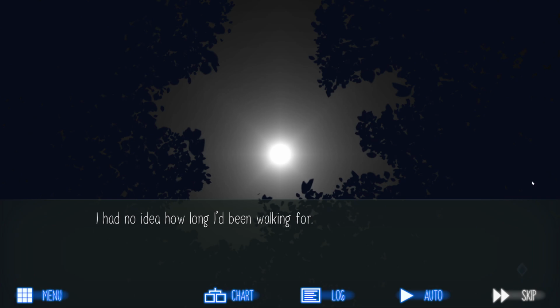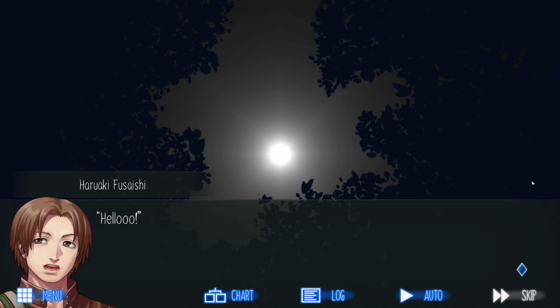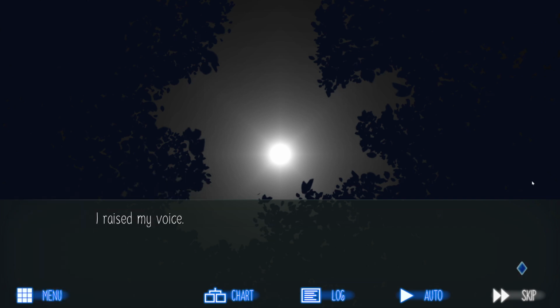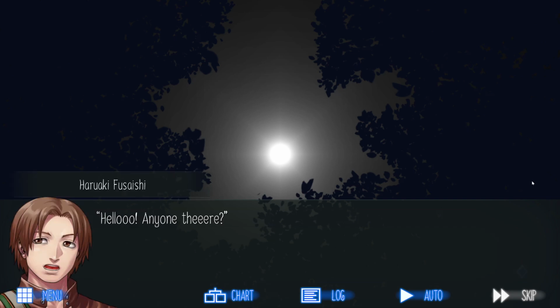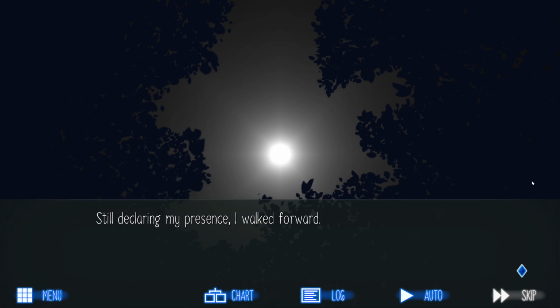I had no idea how long I'd been walking for. But sure enough, I could see a light beyond the shrubs. It was weaker than expected. Flashlight, perhaps? I could hear water, too. I might have been near a river. Hello? I raised my voice. Hello? Anyone there? Still declaring my presence, I walked forward.